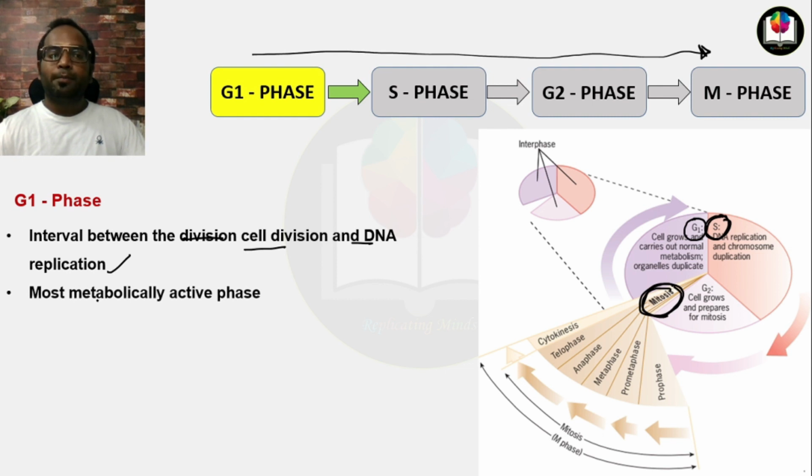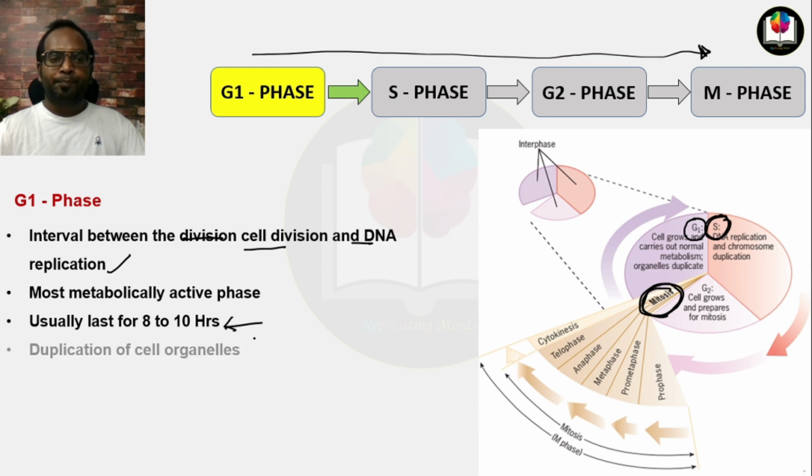It is the most metabolically active phase, and we will see why. Among G1 phase, S phase, and G2 phase, G1 phase is the longest phase, and it usually lasts for 8 to 10 hours, because in G1 phase many important metabolic functions are performed.